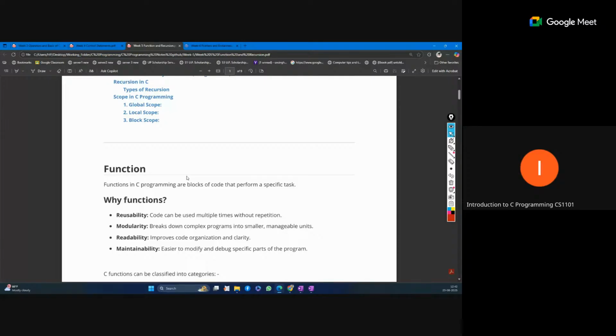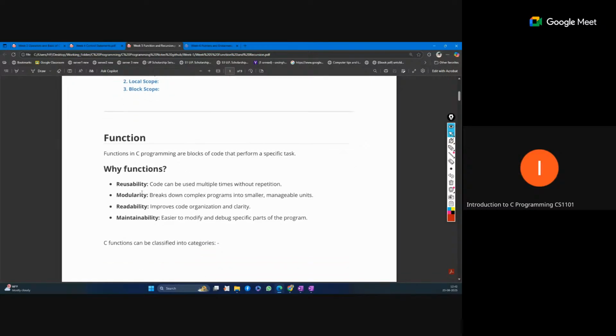Instead of writing the same code multiple times in our program, just write it one time and give a name for that block, and you can use it multiple times by just calling that block. By functions, reusability, modularity, readability, maintainability, these are some benefits of functions.